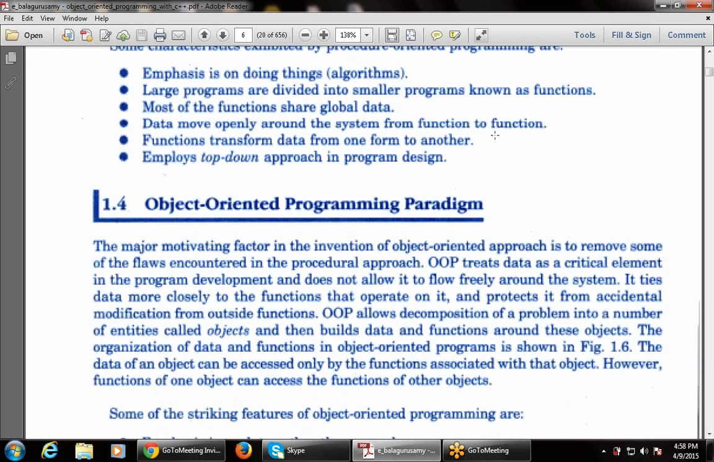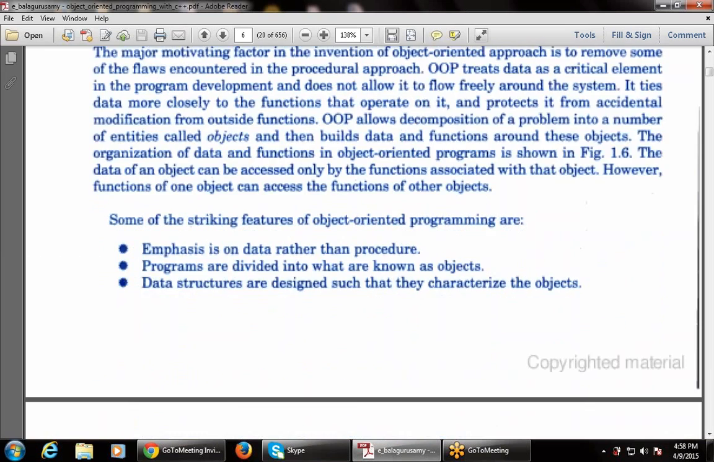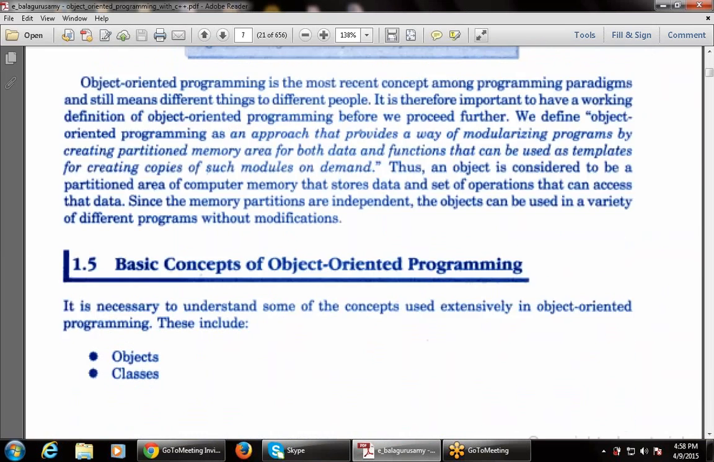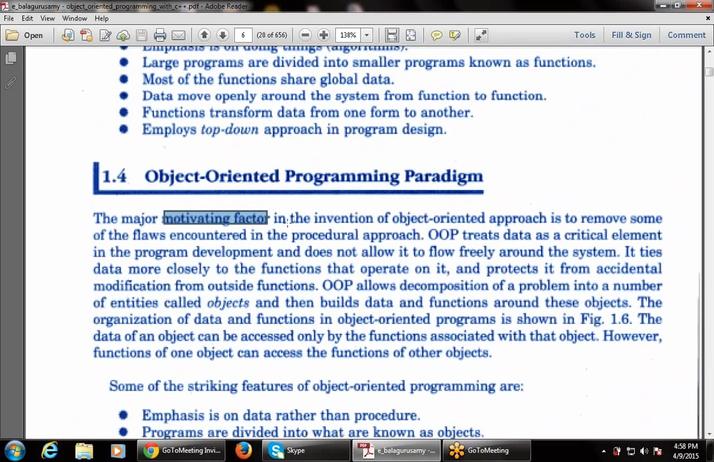That is, it follows the top down approach, from the beginning to the end. Next is the object oriented programming paradigm. What is object oriented programming? Till now we have covered what is procedure oriented programming. Now next is what is object oriented programming.